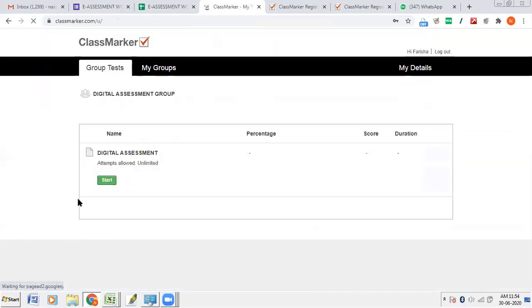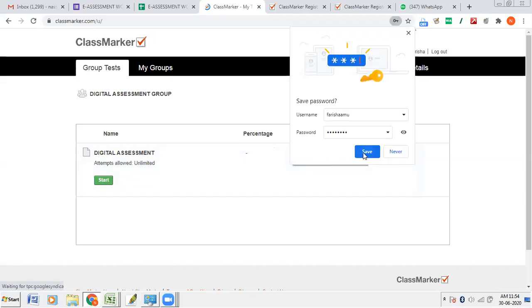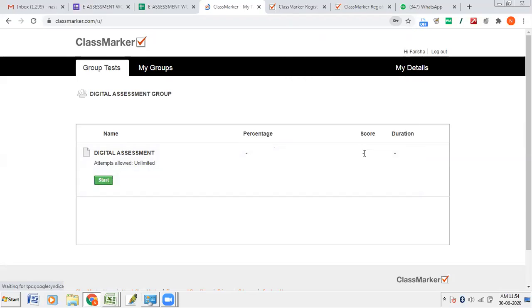See, when the student registers and logs in, this test will be available for them. If you have already fixed a time like 12 o'clock to 12:30, then this test will be available only at 12 o'clock. They can start the test with this start button. Till then, they can wait, the way we wait for the test to begin now in the examination centers.